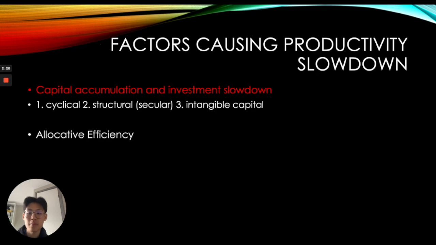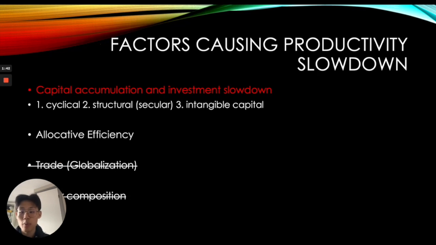Another important factor mentioned by the author is allocative efficiency, which refers to more and more resources being given to the firms that had a close connection with the government, but which tended to be old-fashioned and directed little capital into productive investments such as technological and innovation progress. This allocative inefficiency in resources actually led to the productivity slowdown. But I will not go into depth about this argument because capital accumulation is the most important argument that I'll be focusing on.